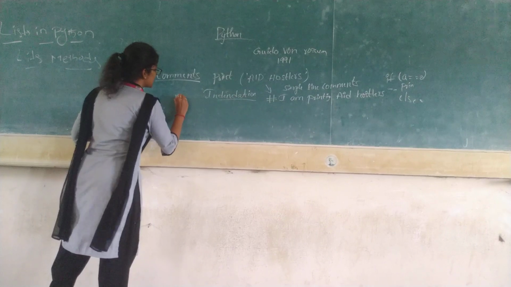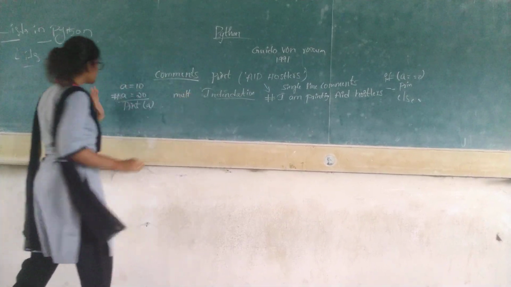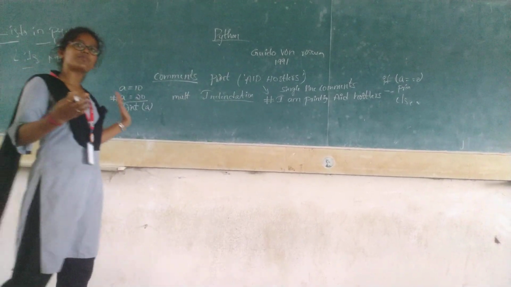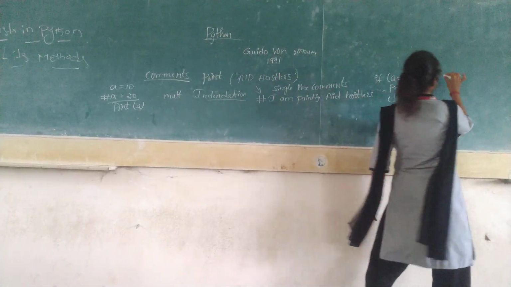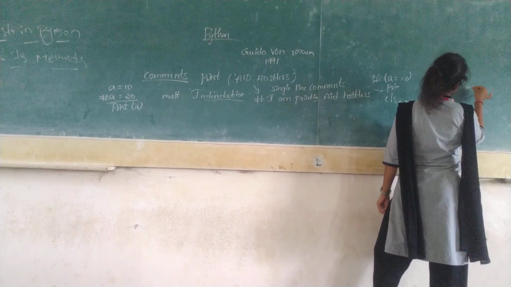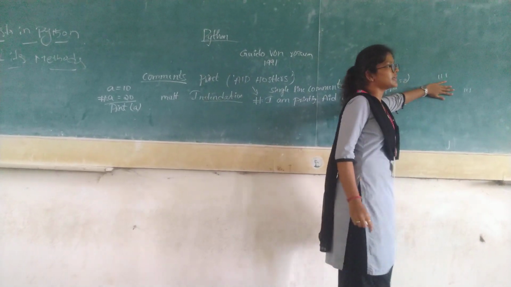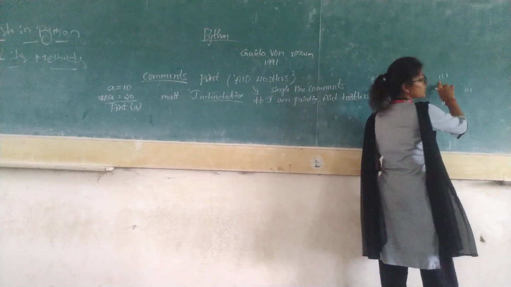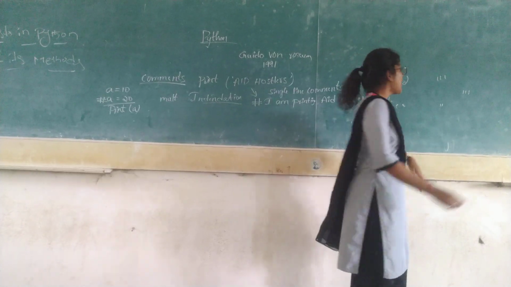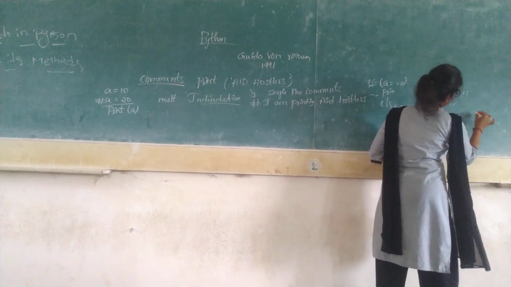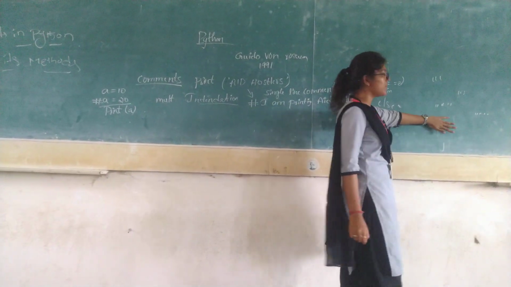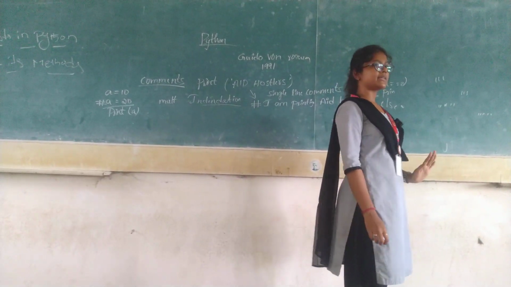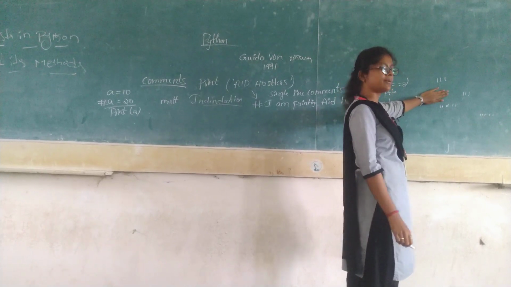And next, multi-line comments. For single line we will keep hash, it's enough. But for multi-line, what do we have to use? Anyone know? See, we have to use this. We have to use 3 single quotes, otherwise we can use 3 double quotes. We have to either use single quotes or double quotes, but 3 should be there, it's mandatory. Then only it will be taken as a comment.